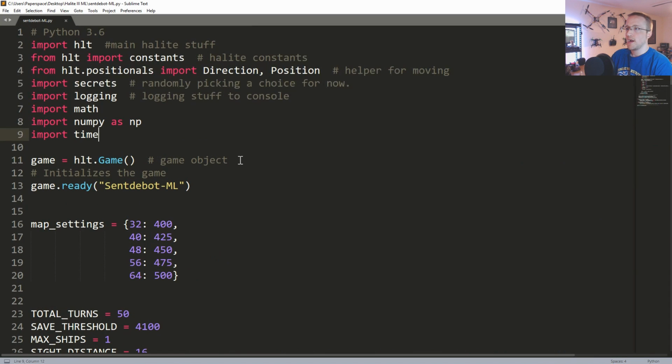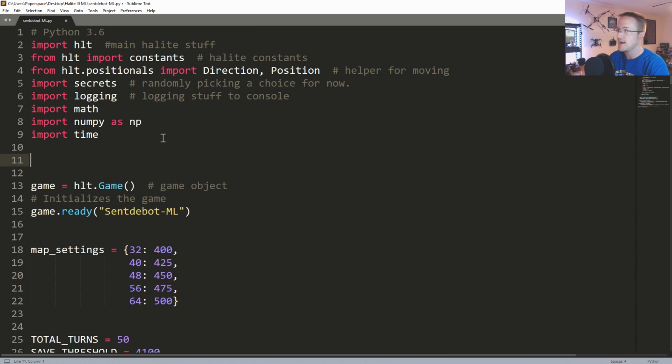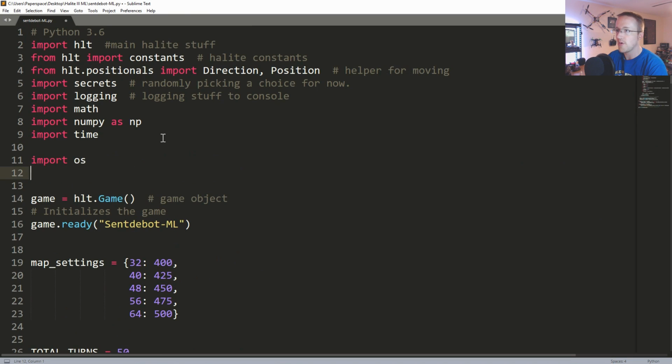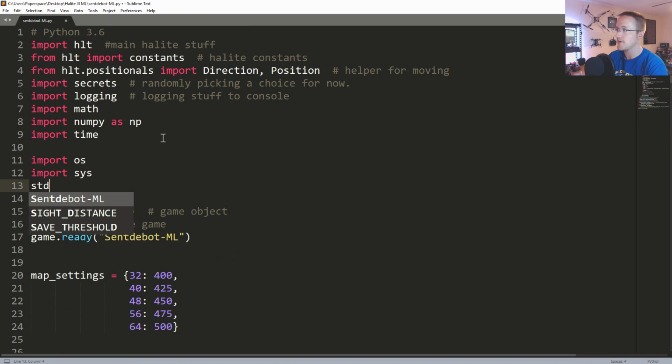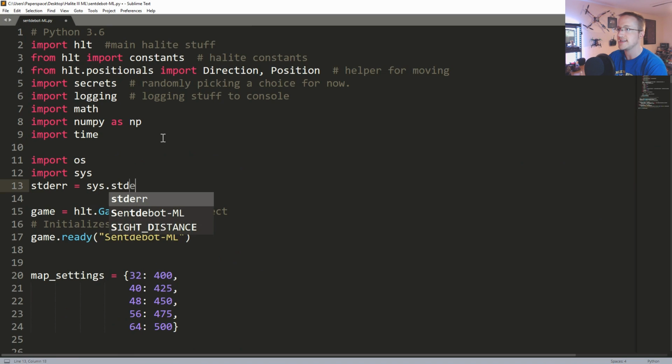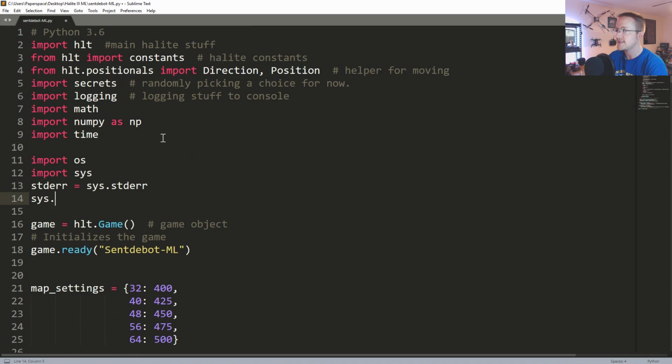Cool. All right, so we have to make a few imports also because of the way Halite uses standard error and outputs for the game and Python to talk to each other. So we have to make sure we silence all that stuff. So I'm going to make a few imports here. I'm going to import os. I'm going to import sys. We're going to say stderr equals sys.stderr. And then we're going to say sys.stderr equals open os.devnull with the intention to write.